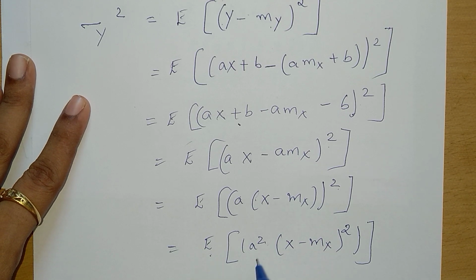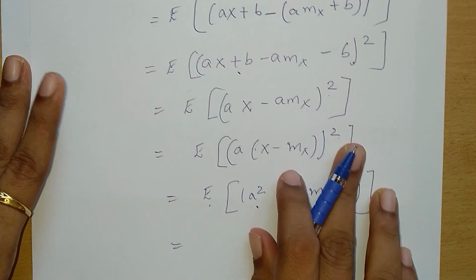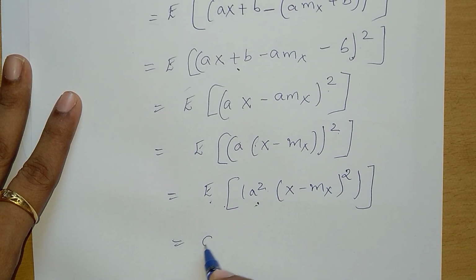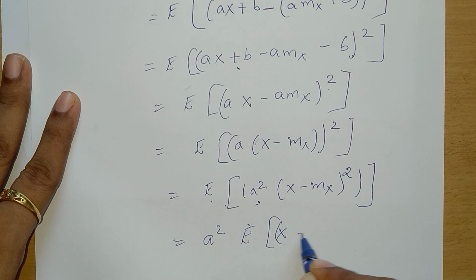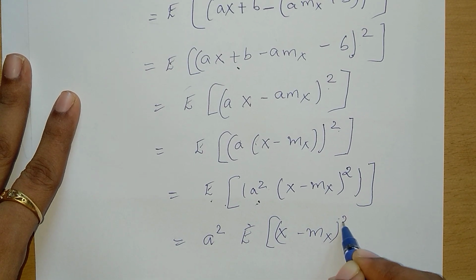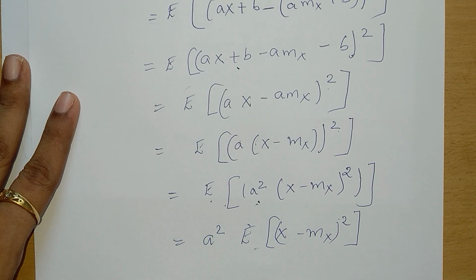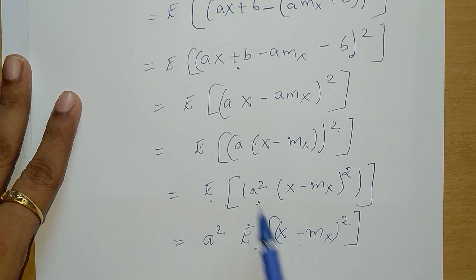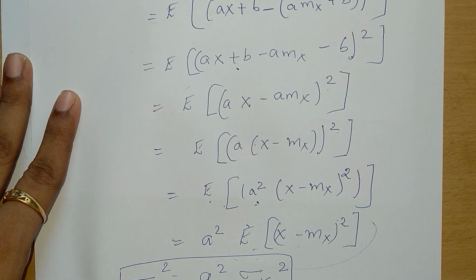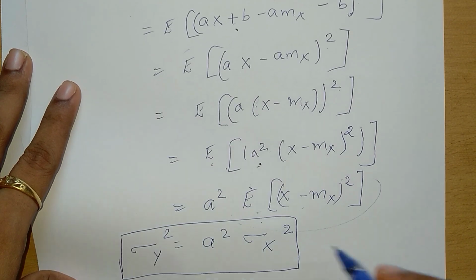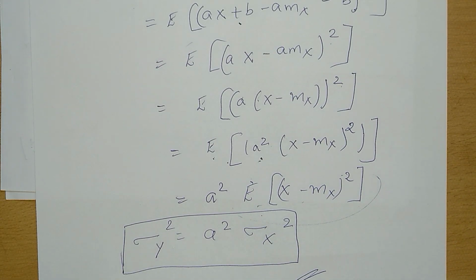Now a square is a constant, and the average value of a square is a square itself. Expectation of x minus mx square, by the definition of variance, is notated as the variance of x, that is sigma x square. So sigma y square is equal to a square into sigma x square. This is the solution.